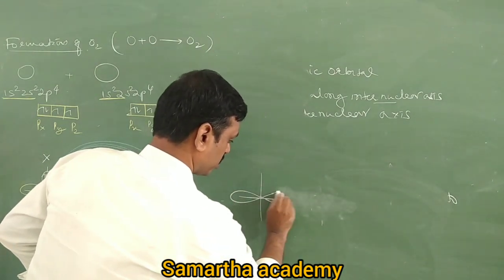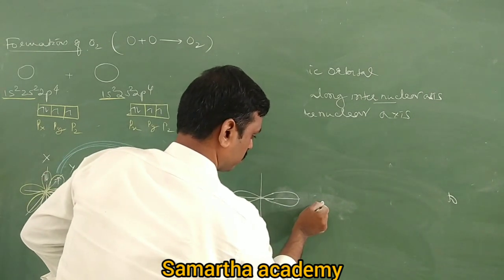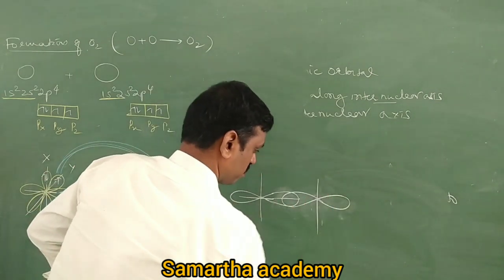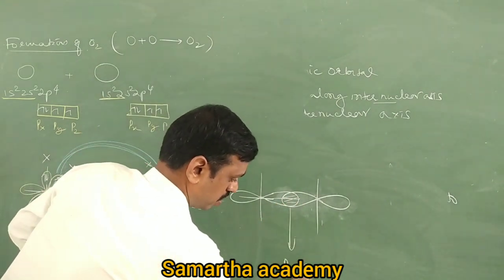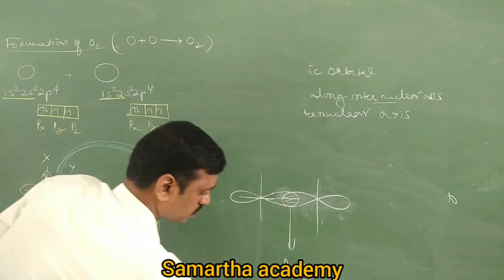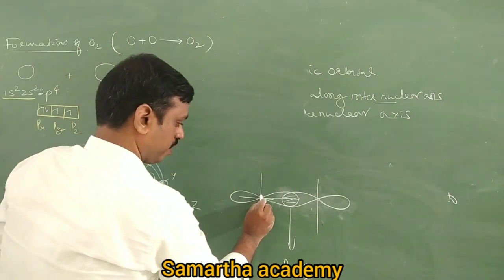Draw like this. One second. Okay. So this is pz, pz.